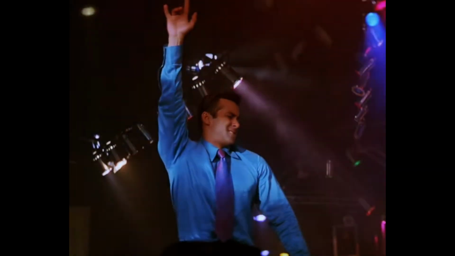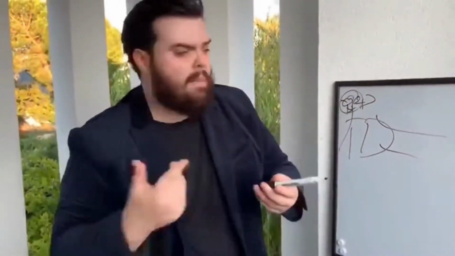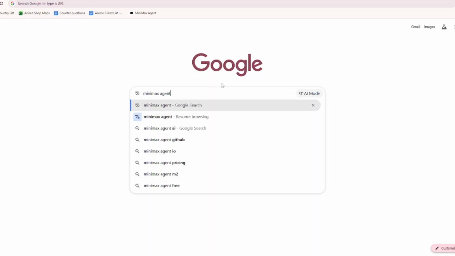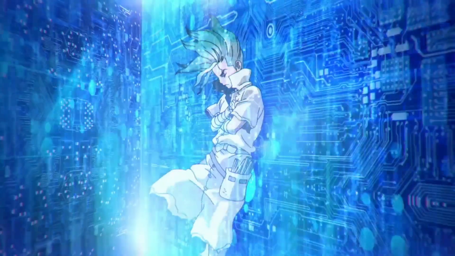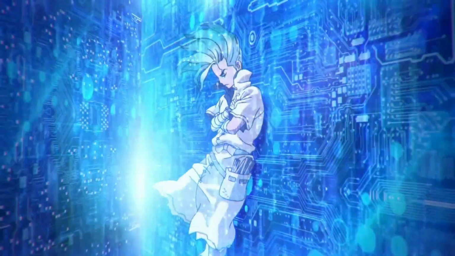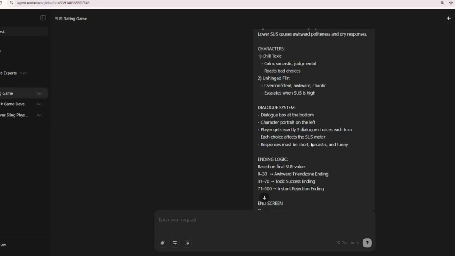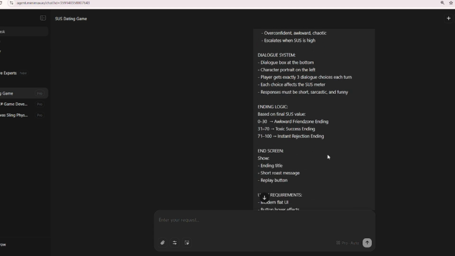I'm showing you this because I used to think game development was some elite skill only smart people could do. Turns out, it's really not that deep. You can share it with friends, get feedback, change things around, experiment. I mainly use Minimax Agent for stuff like this because it's genuinely fun to mess with. When I was younger, I used to wonder how games were even made. Like, who sits down and creates these worlds? Now I know. And honestly, it's easier than you think. Give yourself a week, learn the basics, you'll be pumping out games left and right.